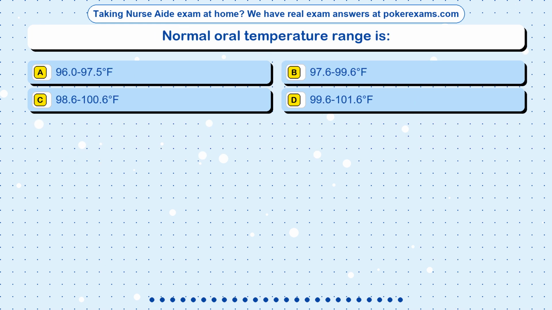Question 11. Normal oral temperature range is: Option A, 96.0 to 97.5 degrees Fahrenheit. Option B, 97.6 to 99.6 degrees Fahrenheit. Option C, 98.6 to 100.6 degrees Fahrenheit. Option D, 99.6 to 101.6 degrees Fahrenheit.